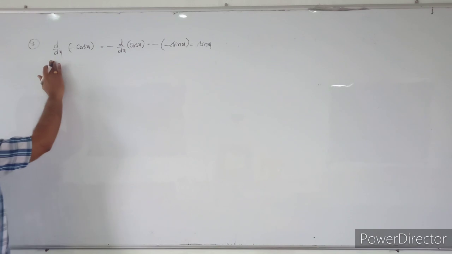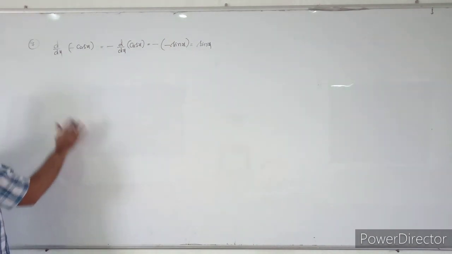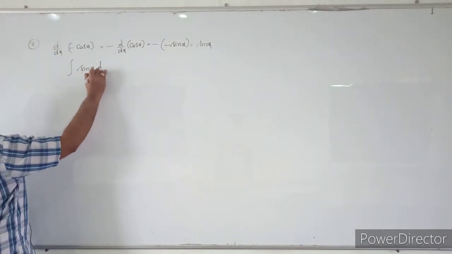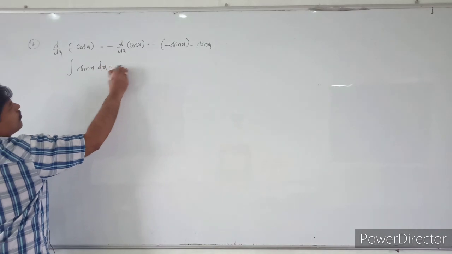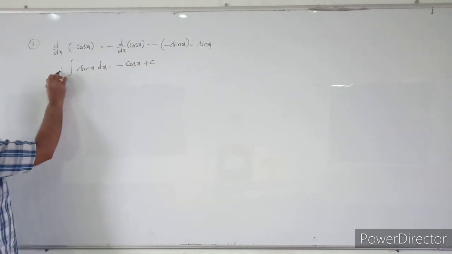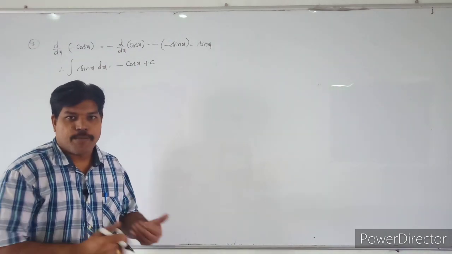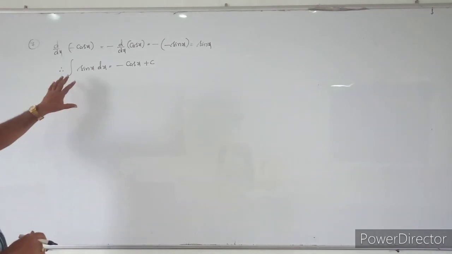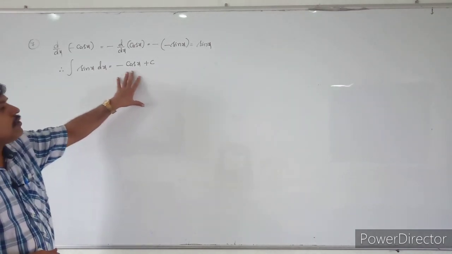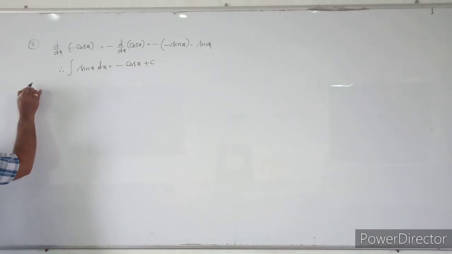So the derivative of minus cos x is sin x. That means the integral of sin x into dx is equal to minus cos x plus c. These are very important formulas, and we are going to use these trigonometric functions in every problem.